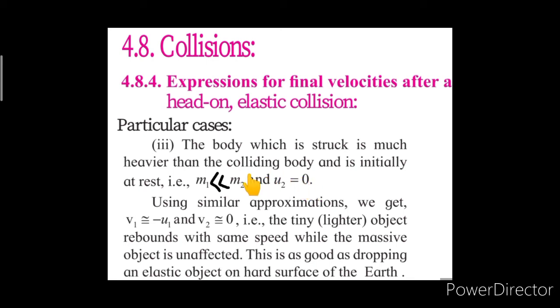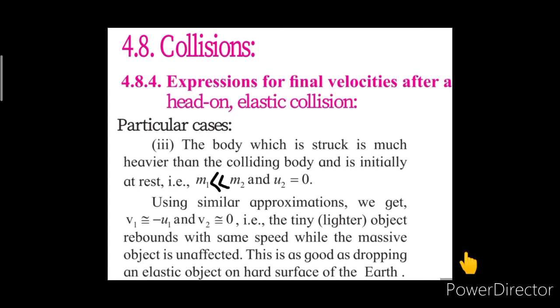Here, as we had discussed, m2 is struck, and now we are considering that this mass m2 is much heavier than the colliding body. The mass m1 is making collision with m2 and m2 is much heavier than m1, and mass m2 is initially at rest, that means the initial velocity u2 is equal to 0.